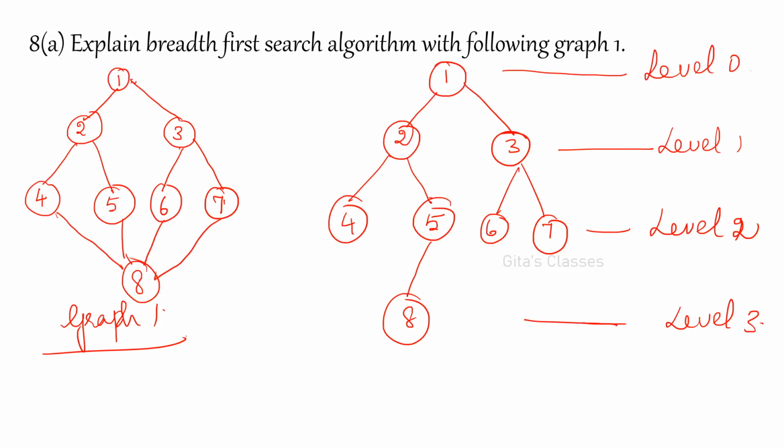Now, have you formed the tree? How many vertices are there? What is the property of a tree? How many vertices are there? 1, 2, 3, 4, 5, 6, 7, 8 vertices are there. How many edges should be there then?